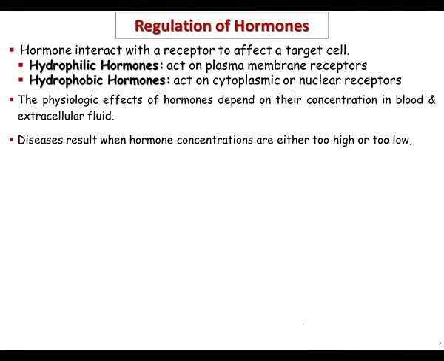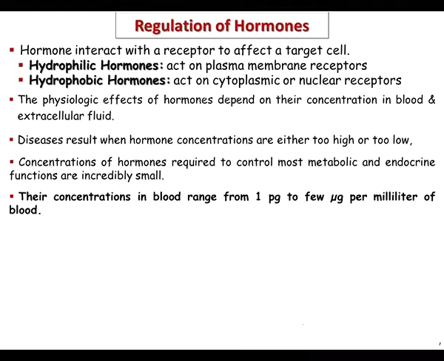The physiological effect of the hormone depends on its concentration in the blood and the extracellular fluid. Diseases result when hormone concentrations are either too high or too low, so it needs to be tightly regulated to an optimum concentration. The concentrations of hormone required to control most of the metabolic and endocrine functions are incredibly small. The hormone concentration in the blood ranges from 1 picogram to a few micrograms per milliliter of blood.